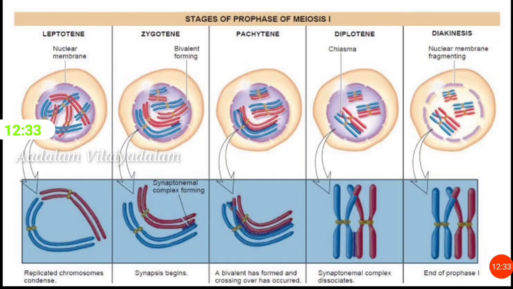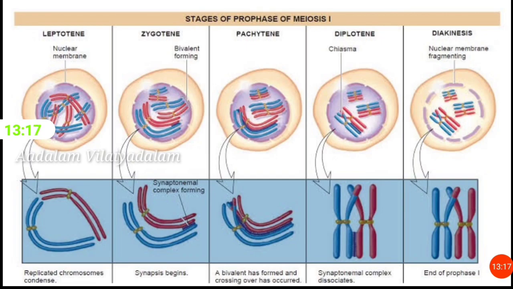Pachytene. During pachytene, the third substage, the chromosomes continue to condense. Crossing over takes place at this stage. At each point of crossing over, a chiasma is formed between non-sister chromatids. Chiasmata is the X-shaped structure formed due to the point of contact between paired chromatids during meiosis. So chiasma is the point representing the crossover where the homologous chromosomes are joined to each other.